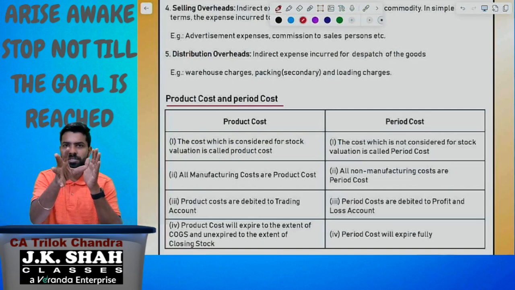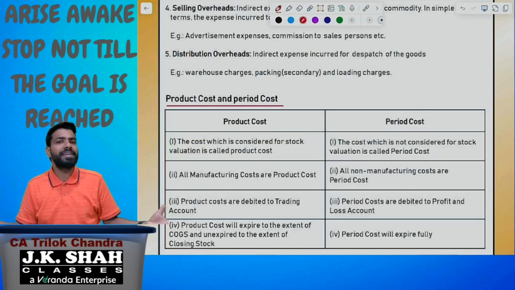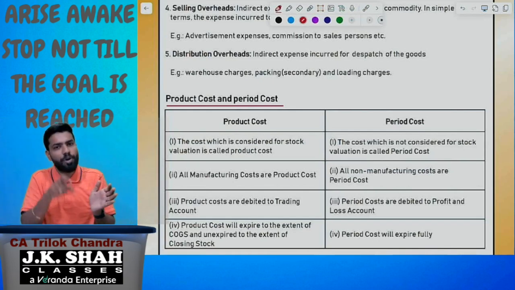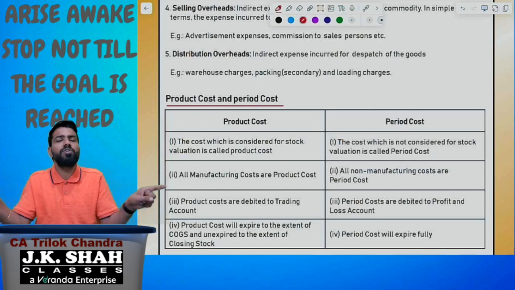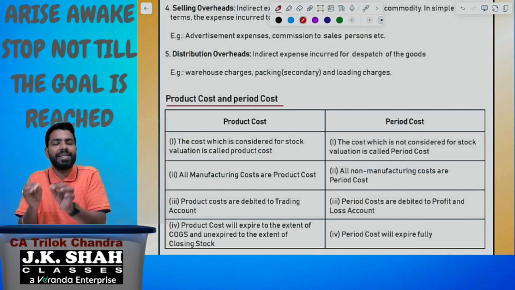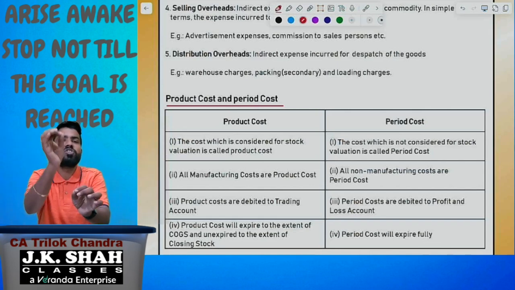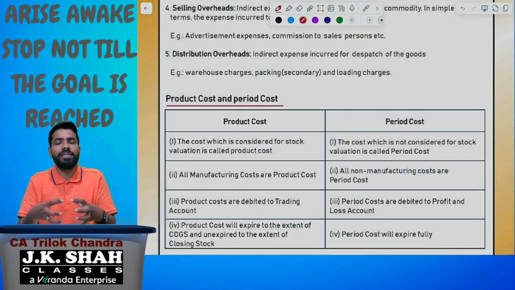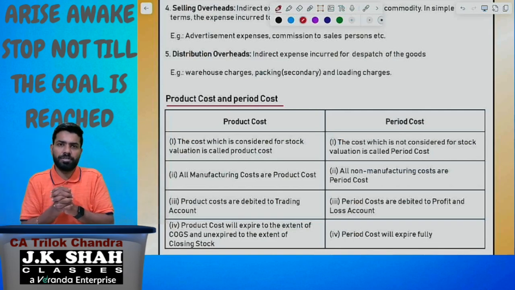Whichever the cost, there will be multiple expense incurred. What all the expense or what all the cost considered for the stock valuation, we are going to call it as the product cost. The cost which is not going to consider for stock valuation, we are going to call it as the period cost. Please understand, simple, product cost, period cost classification is based on the stock valuation. Whichever the cost considered for stock valuation, we will call it as product cost. Whichever the cost is not considered for stock valuation, we are going to call it as the period cost.